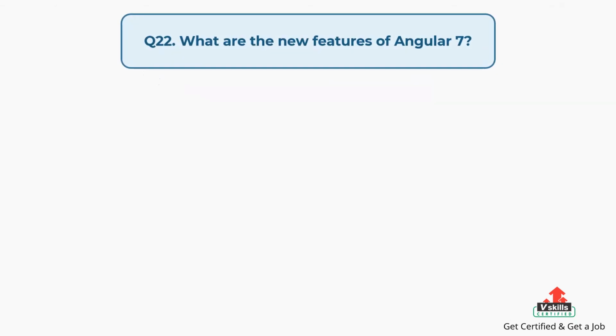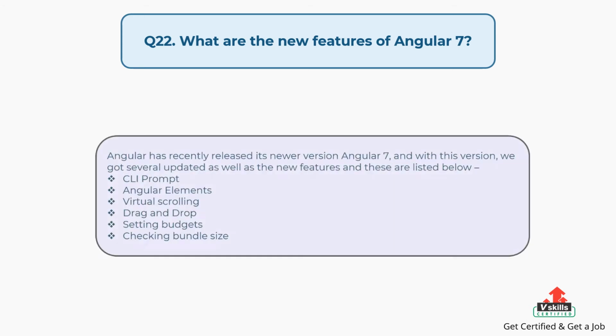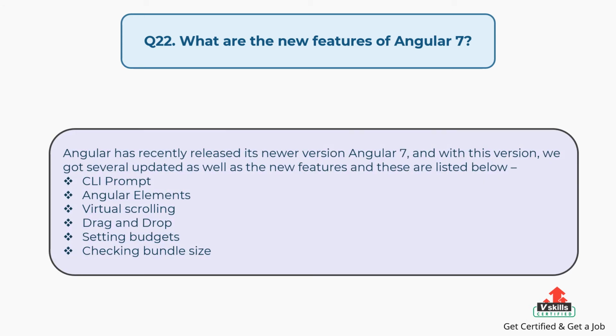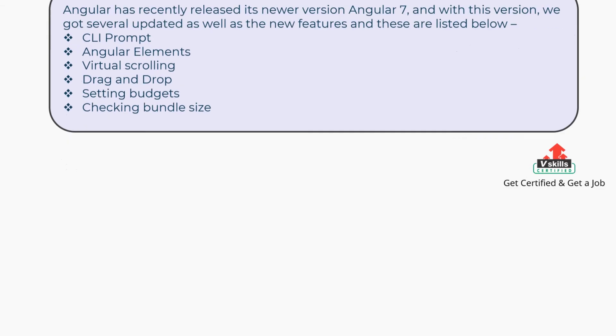Question number 22, what are the new features of Angular 7? The answer is: Angular has recently released its newer version Angular 7, and with this version, we got several updates as well as new features, and these are listed below. CLI prompt, Angular elements, virtual scrolling, drag and drop, setting budgets, checking bundle size.